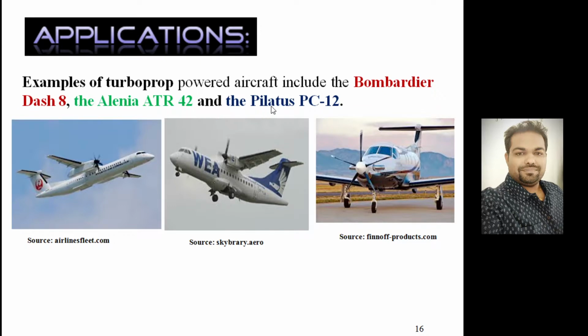The next one is the Pilatus PC-12, right. So if we look at the Pilatus PC-12, look at this propeller, right, it is a 5-bladed propeller, and it is basically a single engine configuration. This is the exhaust, right, and this is basically your propeller. So it is a single engine turboprop passenger, cargo and trainer. Three variants came into service. It came as a passenger as well as cargo and then trainer, developed by the Pilatus Aircraft of Switzerland